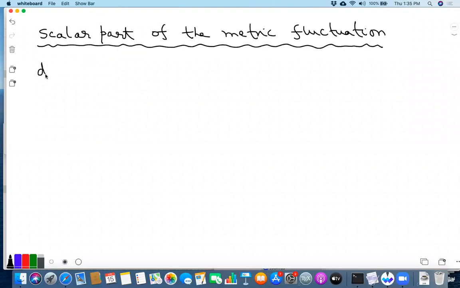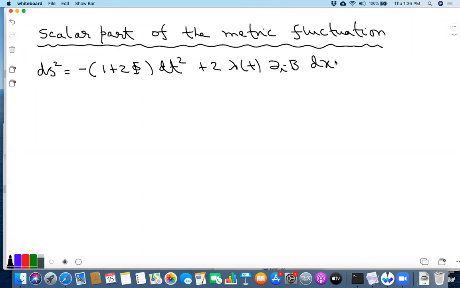So for this, let me just write down the deformed metric, keeping track of only the scalar part. So you have minus 1 plus 2 phi dt squared. Then inside the dxi dt term, there is one term which was scalar, 2 lambda of t. And then from the hij, again, there are two terms.